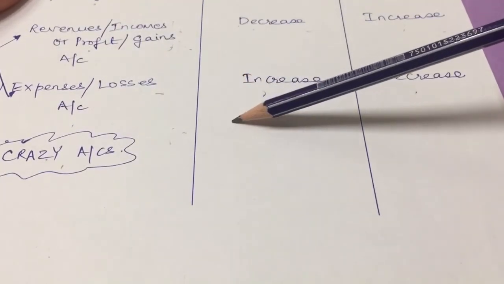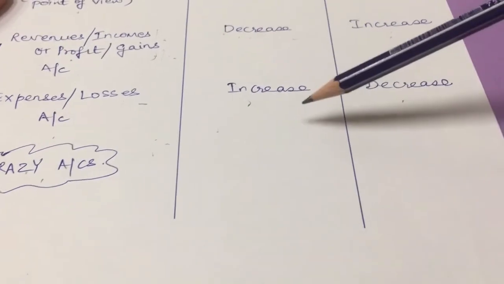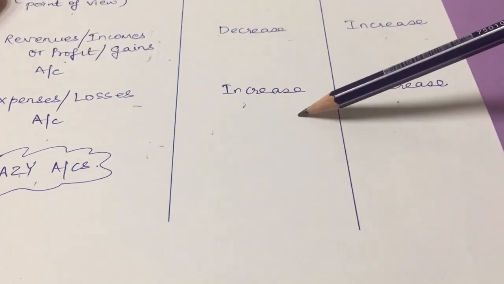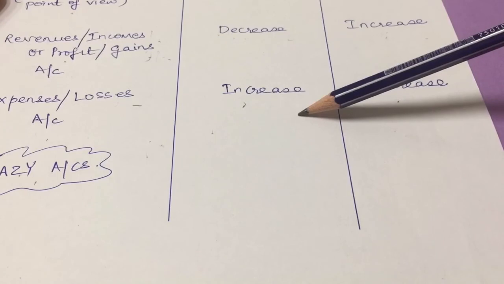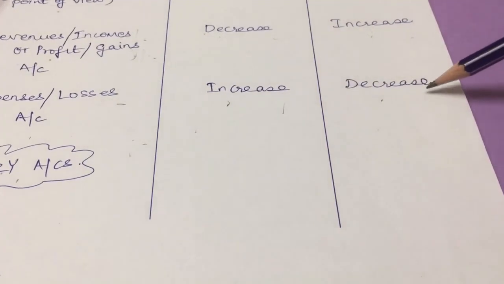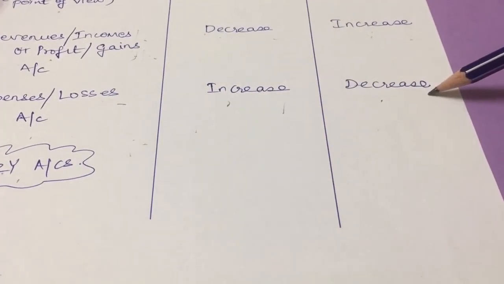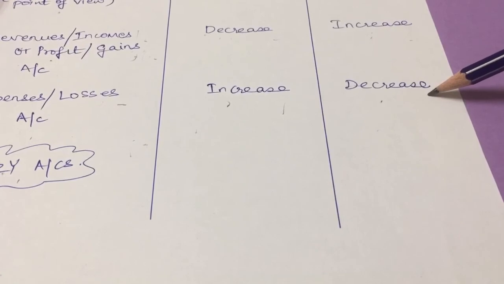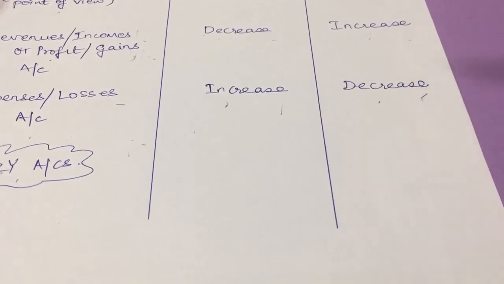Same goes for expenses and losses, the opposite way. I will start dancing when there is an increase in my expenses or there is a loss. I will cry when there is a decrease in my expenses and losses.